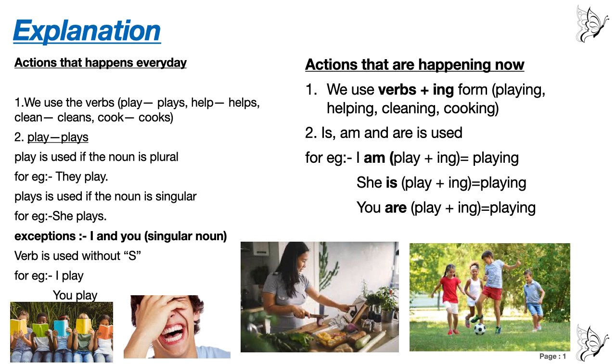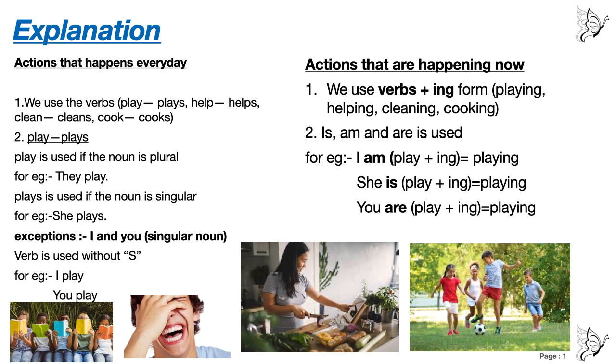Understood? And in the second line you see plays, and we have s here. Plays is used if the noun is singular. For example, she plays. She is singular, and that's why we are using s with the verb.